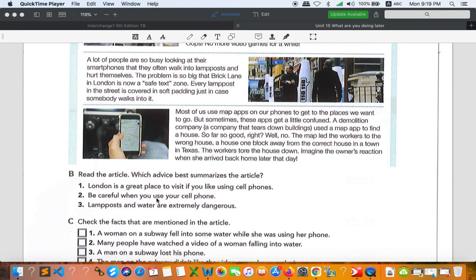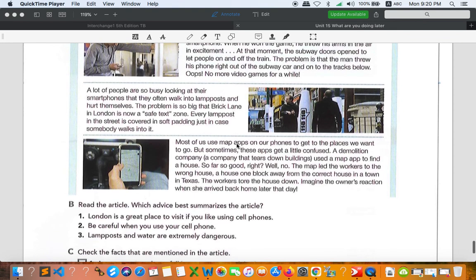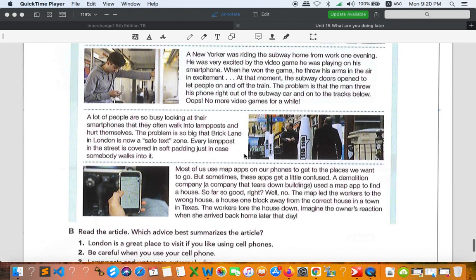Be careful when you use your cell phone. Is it an accident? Is it dangerous to use the cell phone? Or maybe you have to pay more attention to the phone whenever you are using it. Lampposts and water are extremely dangerous. Do you think that they talk about lampposts and water in this text?